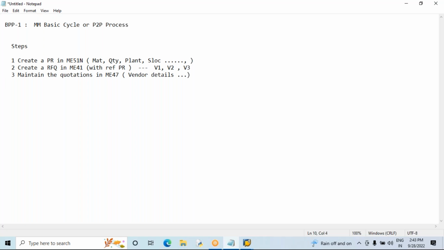Once I receive all the details from the vendors, I need to compare the quotations in the ME49 transaction code. When you compare the quotations in ME49, the system will give you the best quotation, meaning which vendor is giving the least price, in the SAP system.